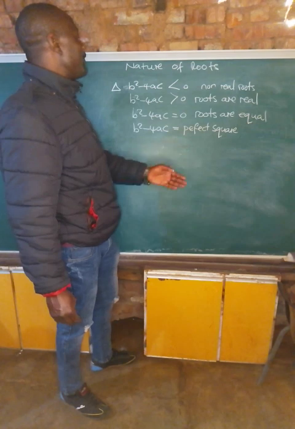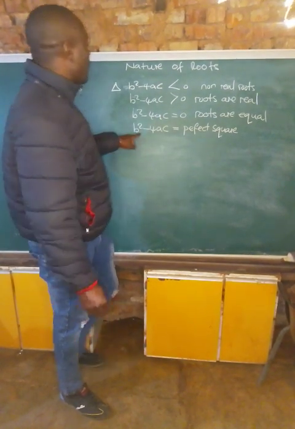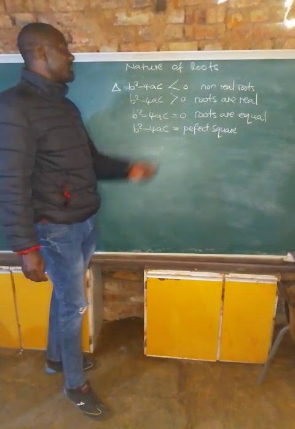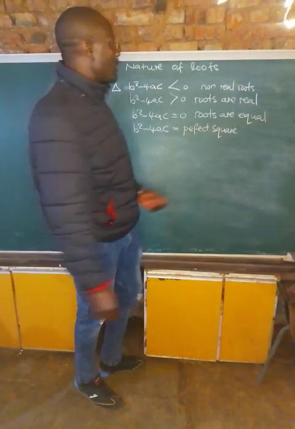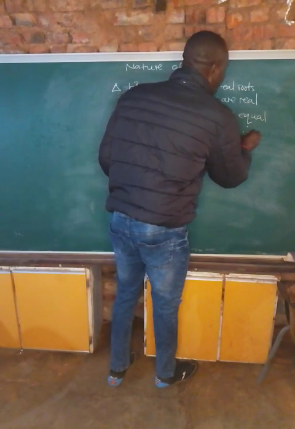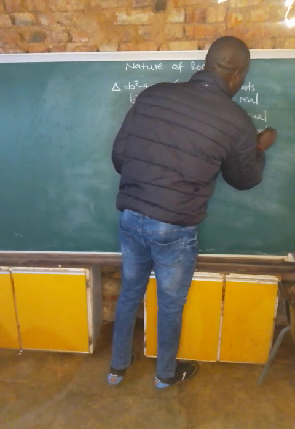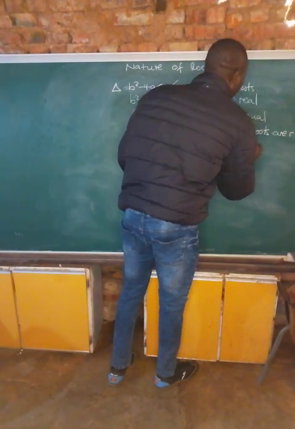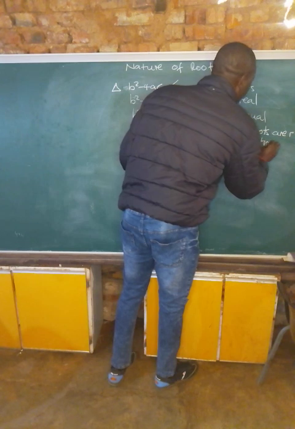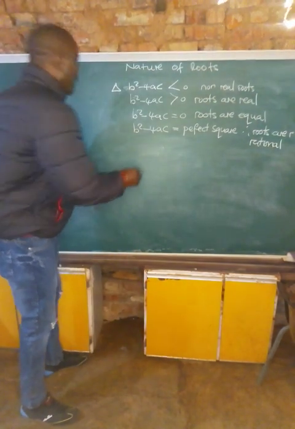These are perfect squares. So whenever our discriminant is equal to a perfect square, it means the roots are rational.